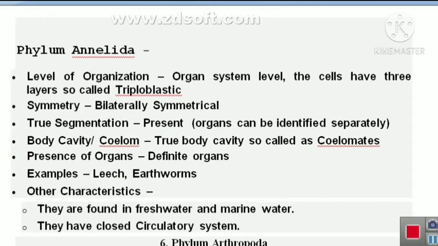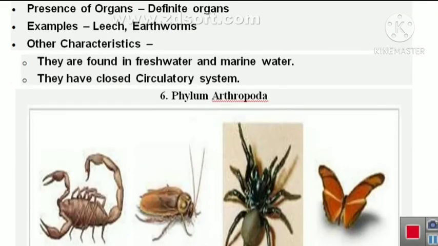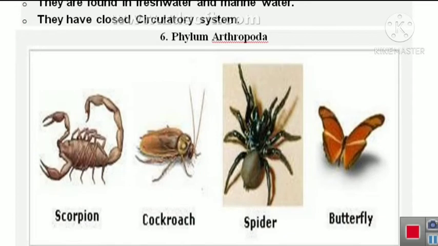Now, another phylum is Arthropoda, the sixth phylum. According to the name of this phylum, these organisms have jointed appendages. Here you will see the legs of these organisms are jointed. Therefore, the name is given as Arthropoda.